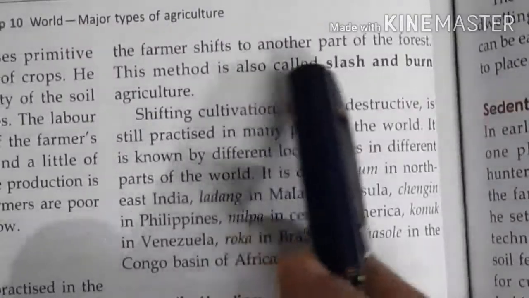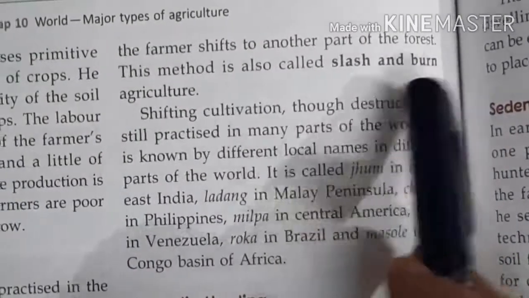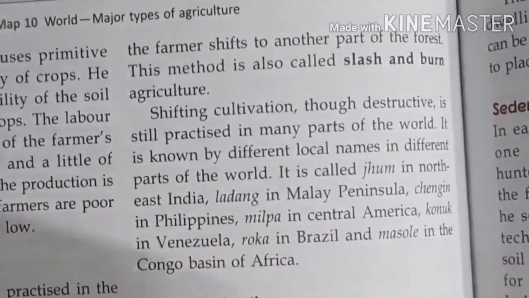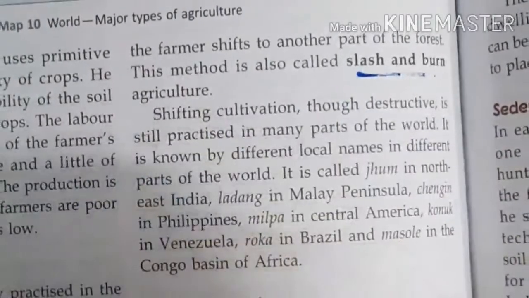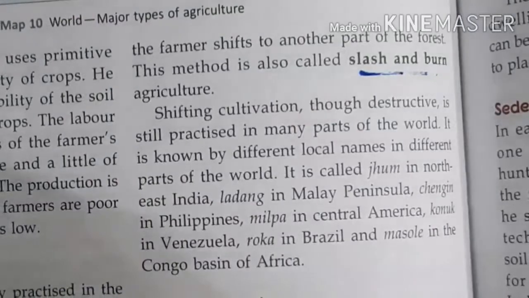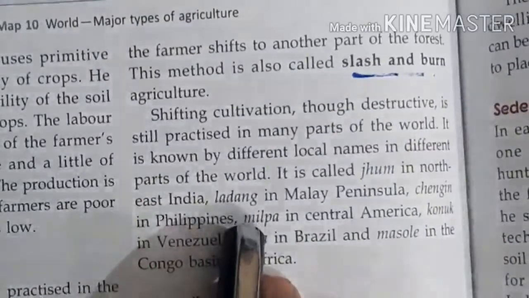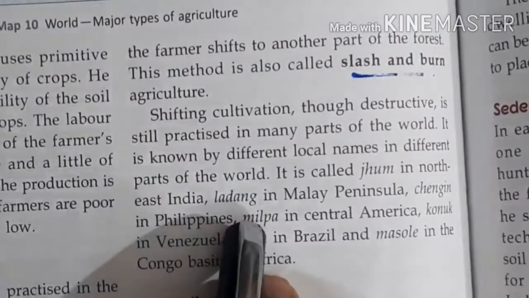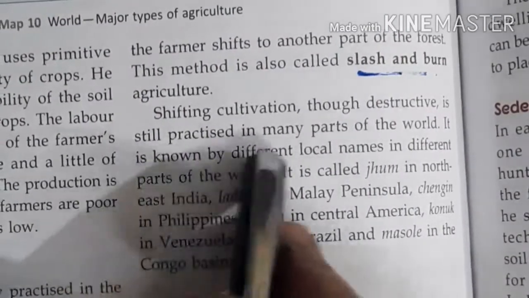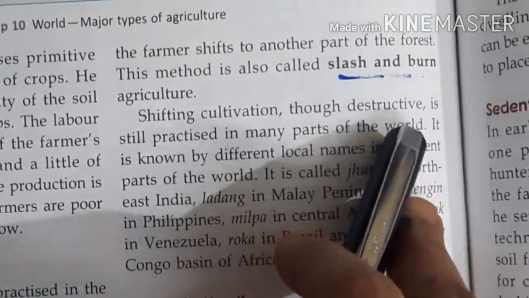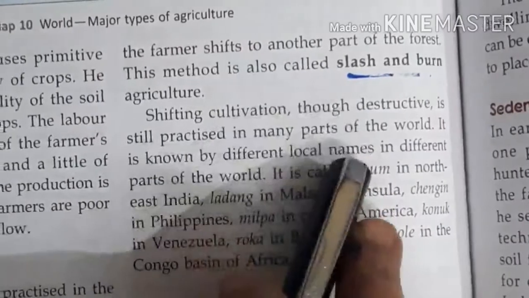Then the farmer shifts to another part of the forest, and this method is called slash and burn agriculture. You have to remember which method is known as slash and burn agriculture. Shifting cultivation is known as slash and burn agriculture because the trees are burned and removed, and then the soil is cultivated. Shifting cultivation, though destructive, is still practiced in many parts of the world.